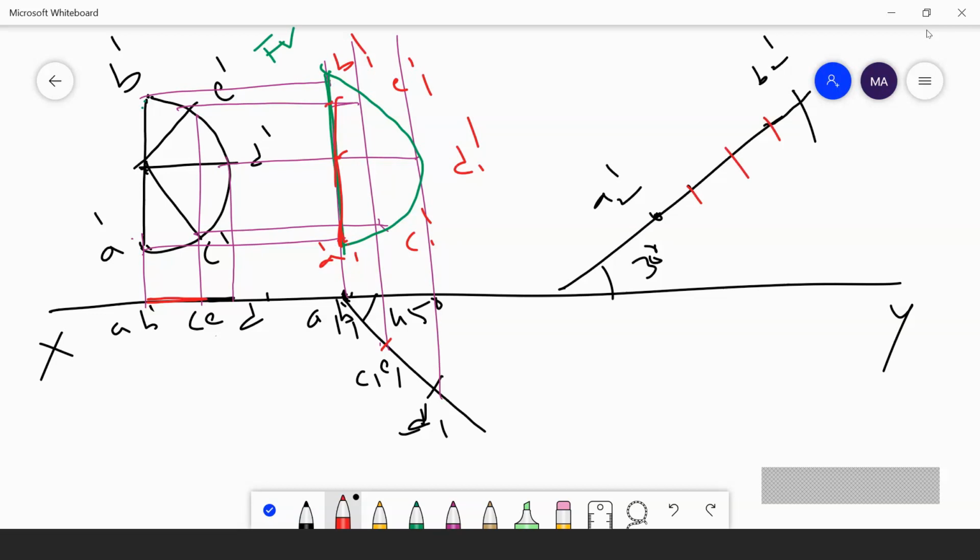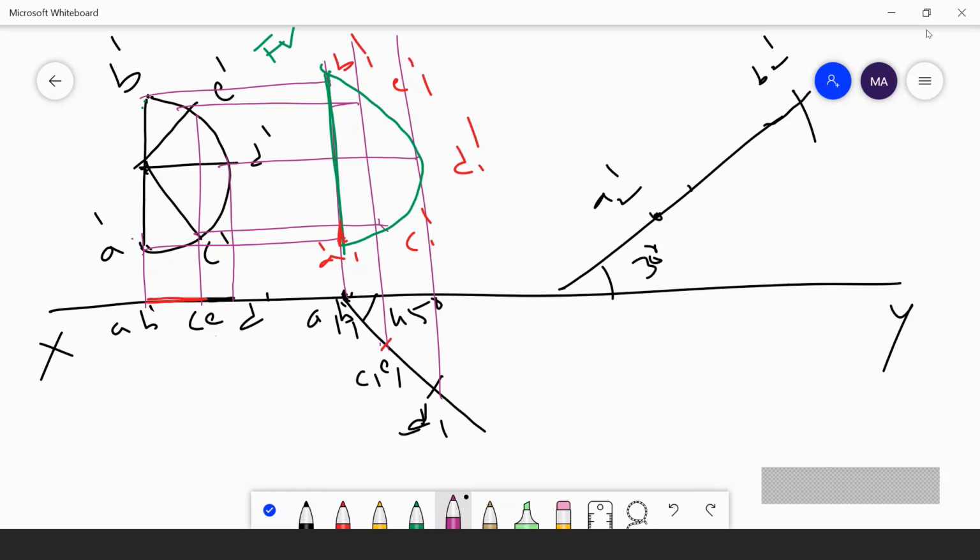Yes, sir. Okay, directly you can construct the semicircle. We have the 2 points, so we can get any number of points. A dash, C dash as radius, draw an arc. B dash, C dash as radius, draw another arc. AD as radius, BD as radius. AE as radius, BE as radius. You will get the points. Yes, sir. Okay. So in this way, they can get confused. You just go for the reconstruction by the arc method. Okay, okay, sir.